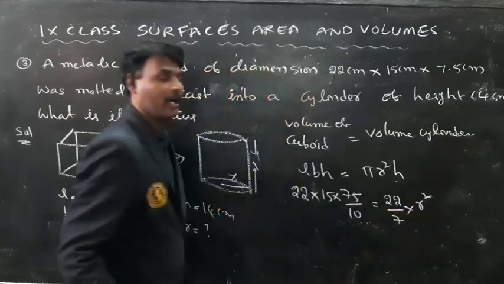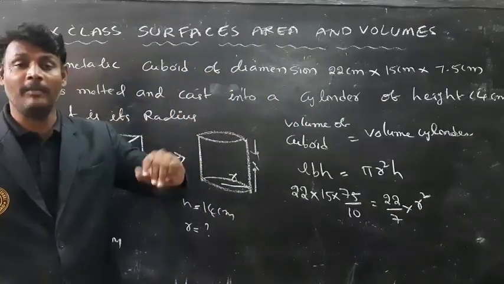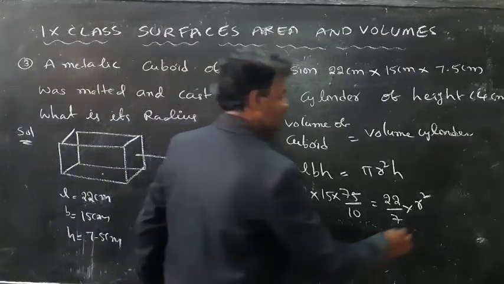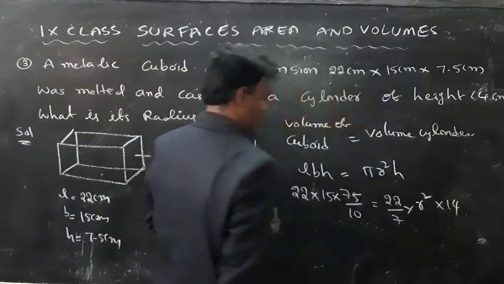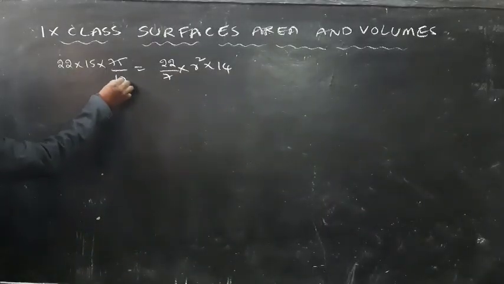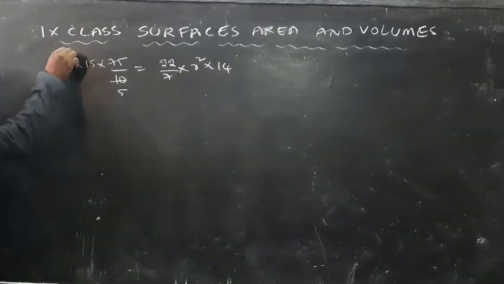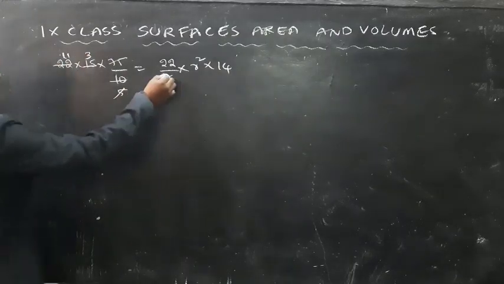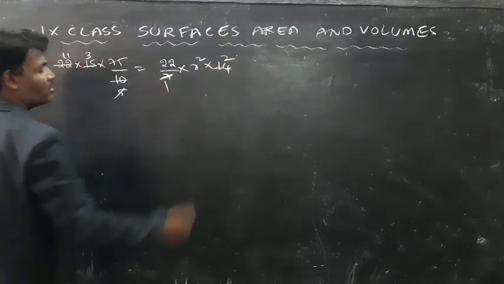Radius I don't know, I don't know the radius of the cylinder, so I am taking it as r. What is the height here? 40 centimeters, into 40. Now cancel: 2 fives are 10, 2 elevens are 22. Next, 5 ones are 5, 3 sevens are 21.